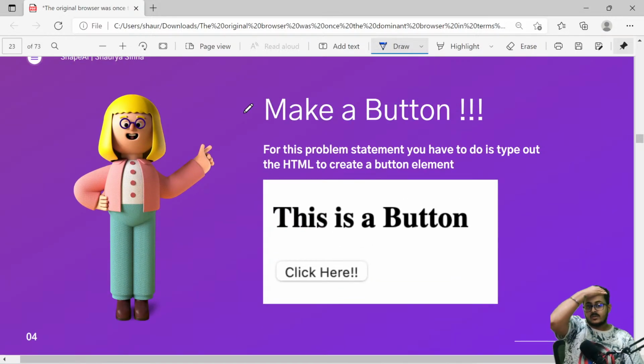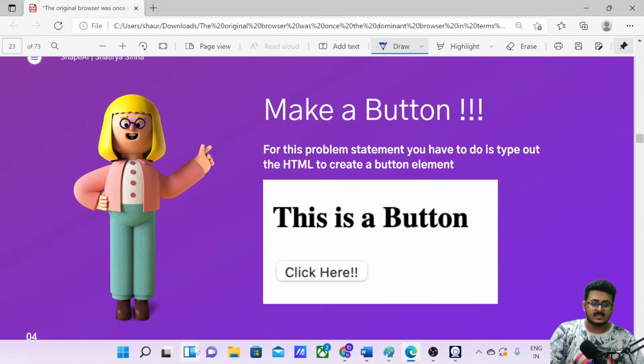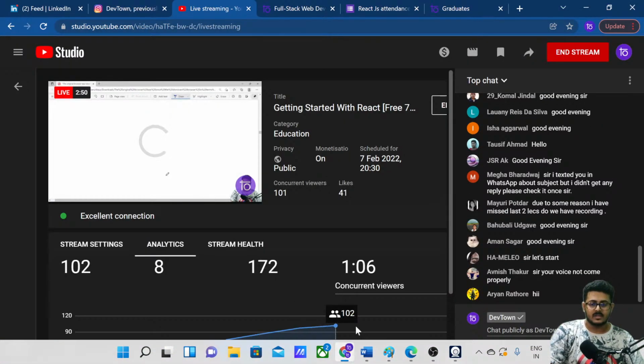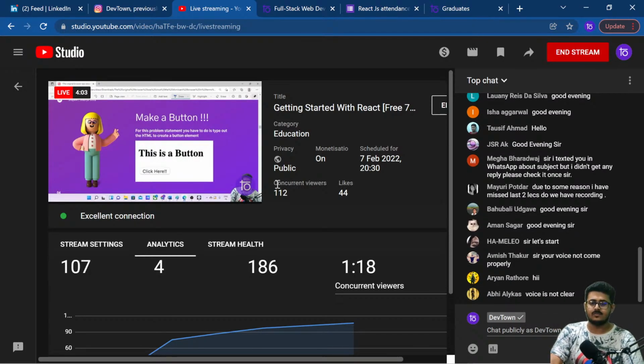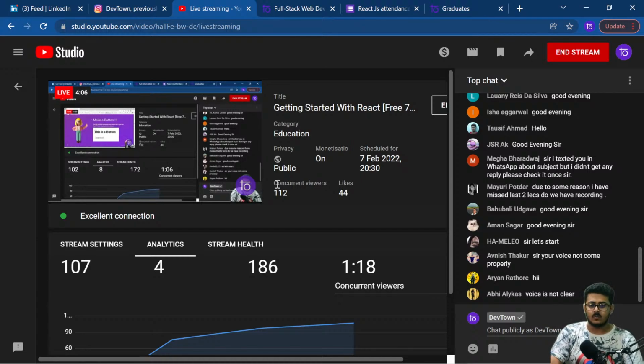The first thing that we are going to do is start by understanding the layout of a particular website itself. Okay, we are going to start off by understanding the layout of a particular website.